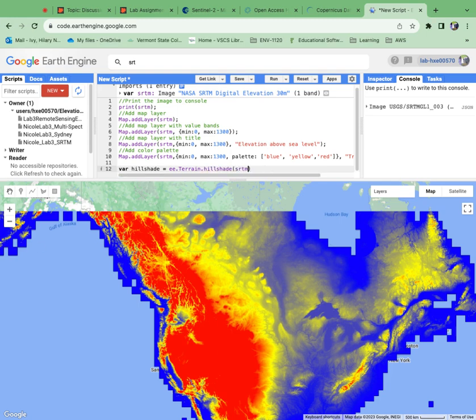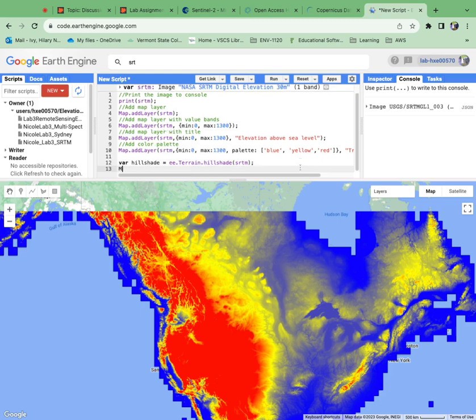Okay. So we are saying effectively apply this to our existing image. Okay. And we're going to add that layer to the map. Okay. And make sure that I put again my parameters here. And in this one, I'm going to give it a slightly different parameter. Just because we're dealing with slope here and we're not dealing with elevation above sea level, this is a smaller distribution of potential options. Okay. I'm going to name this layer hill shade for simplicity.